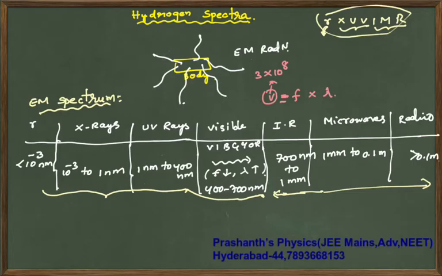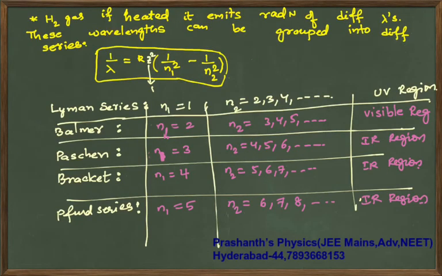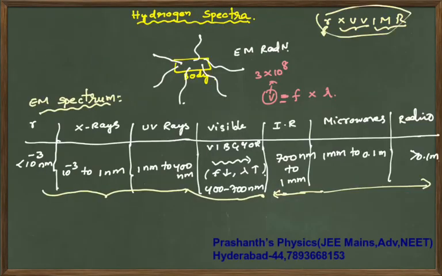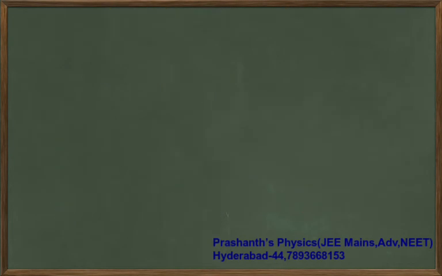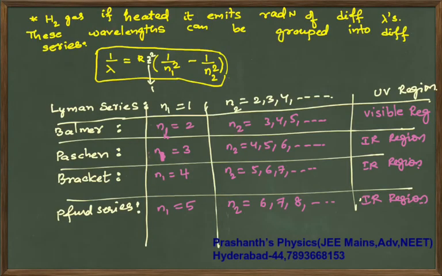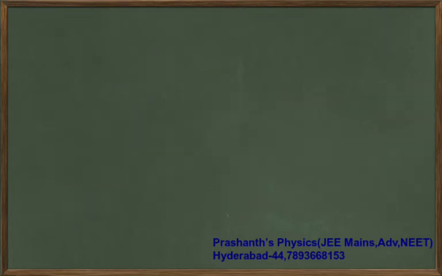UV region is 1 nanometer to 400 nanometers, visible region standard result 400 to 700, that anyone will remember. And coming to IR, 700 nanometer to 1 mm. So like this you will get the values. These are not exactly sharp, but some ups and downs could slightly be there.